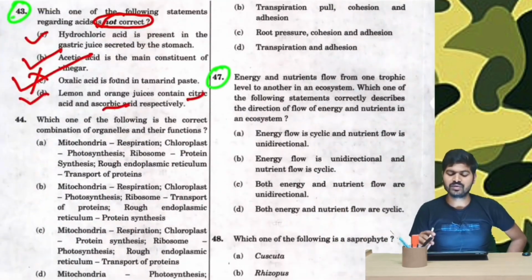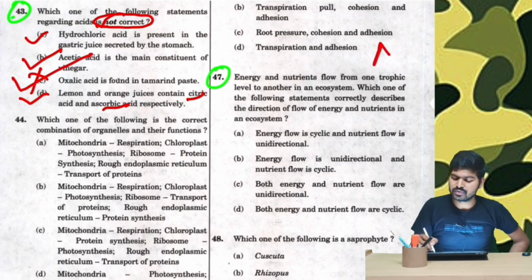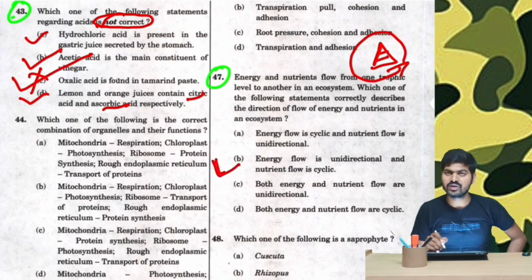Moving on to question number 47. Energy and nutrients flow from one trophic level to another trophic level in an ecosystem. We need to describe this cycle. Energy flow is cyclic and nutrient flow is unidirectional. This is wrong, because energy flow is unidirectional, that is, an upward pyramid, and the nutrient flow is cyclic in nature, because energy tends to be lost and only 1/10 remains whenever it moves from one trophic level to another. Energy flow is unidirectional and nutrient flow is cyclic.